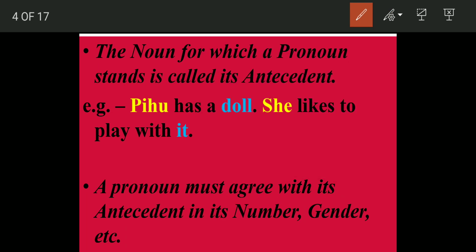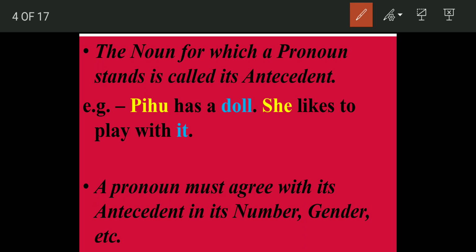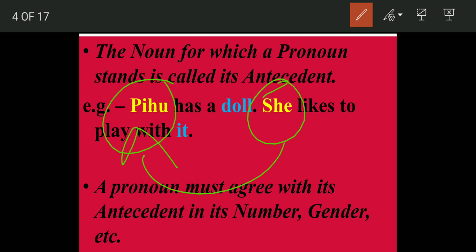So always keep in mind, what pronoun has to be used? It has to be used in accordance with its antecedent, its noun. If it is a singular noun, you will use a singular pronoun. If it is a masculine noun, use a masculine pronoun. If it is a feminine noun, use a feminine pronoun. So you have to write the pronoun keeping in mind the noun for which it is being used, its antecedent. I hope this part is clear to you, that this is the noun, this is the pronoun, and this refers to this noun, so it will be in accordance with it.